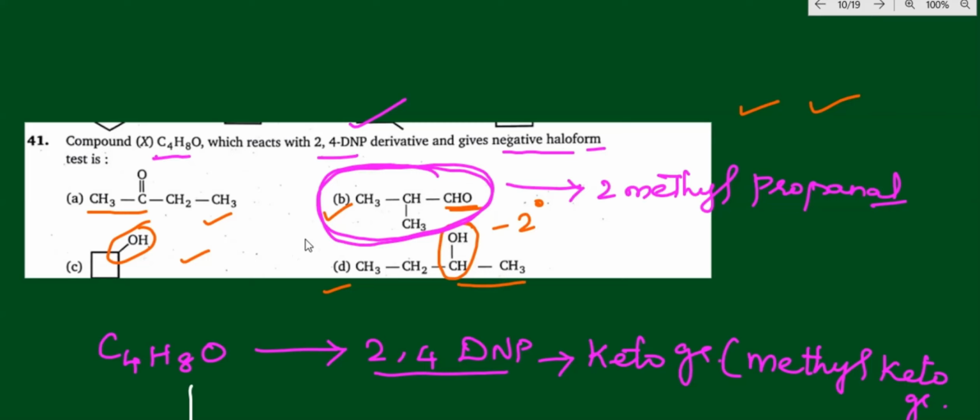And one more point you have understood: 2,4-DNP will be answerable for the methyl keto group as well as for secondary alcohol. Wherever a methyl keto group is there, here the starting point terminal group is a methyl keto group, it will be answerable. And even for aldehyde also it will be answerable. Right? Hope you got the clarity. Come on, let us go to the next question.